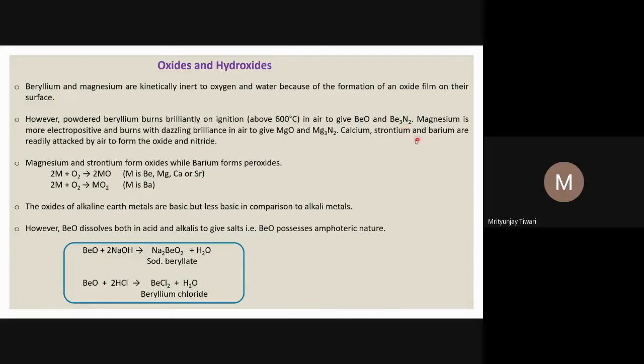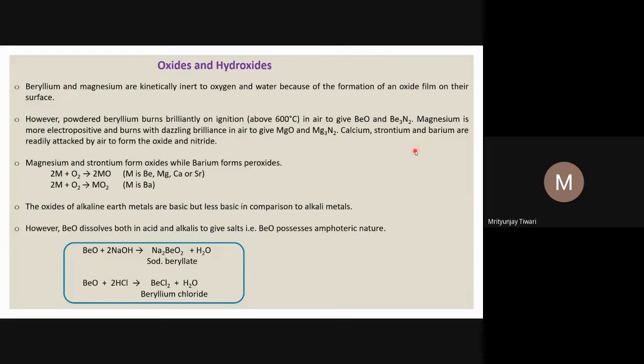Similarly, magnesium can also react with the oxygen and nitrogen of air to form magnesium oxide and magnesium nitride. Since magnesium's electropositive character is more than that of beryllium, its reaction is faster, and we need to provide less heat for this reaction. Calcium, strontium, and barium are readily attacked by air to form oxides.